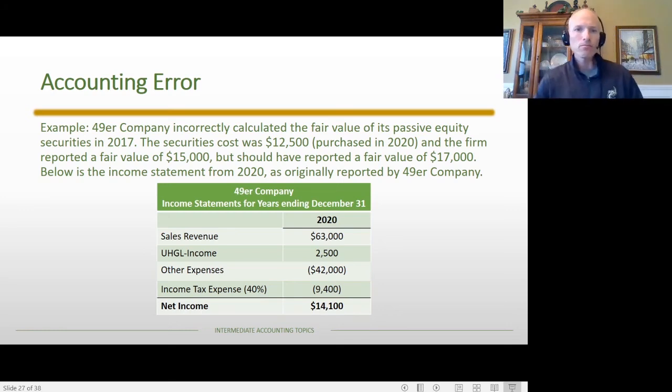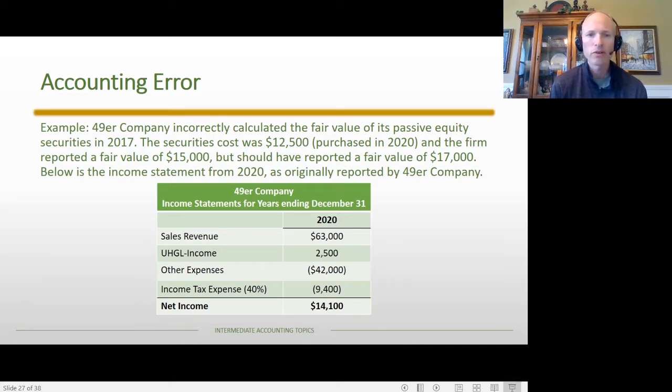A company incorrectly calculated the fair value of its passive equity securities in 2017. The securities had an original cost of $12,500, and the firm reported a fair value of $15,000, but should have reported a fair value of $17,000. So the income statement provided here was the income as it was reported in 2020.